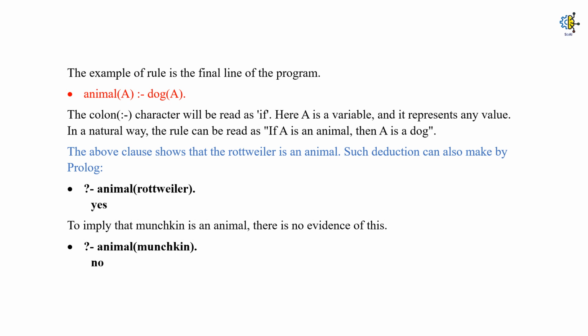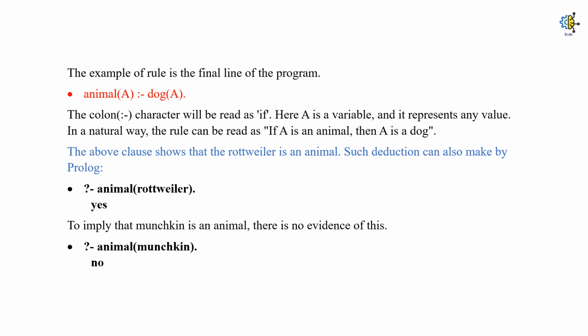To check our query in the deduction, we'll execute a query, animal(Rottweiler). We are asking if Rottweiler is an animal, and the answer is yes, because we defined in our example that if A is a dog, then A is an animal.